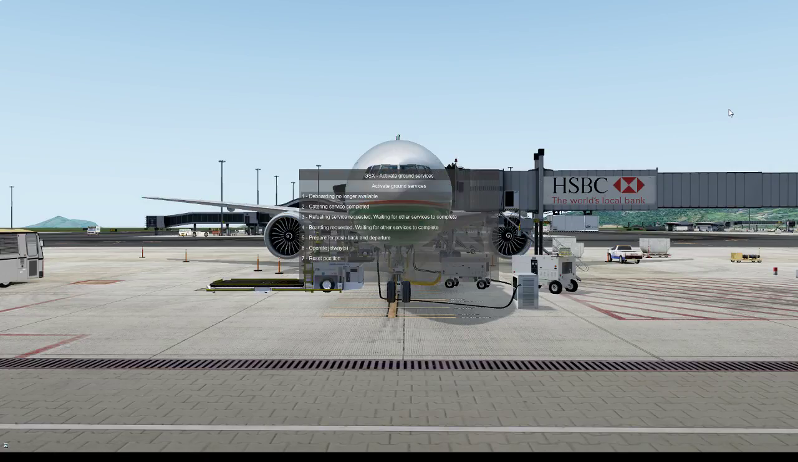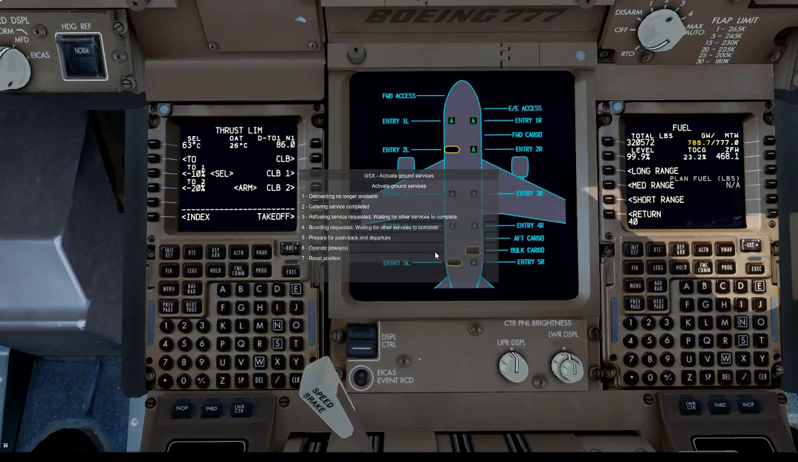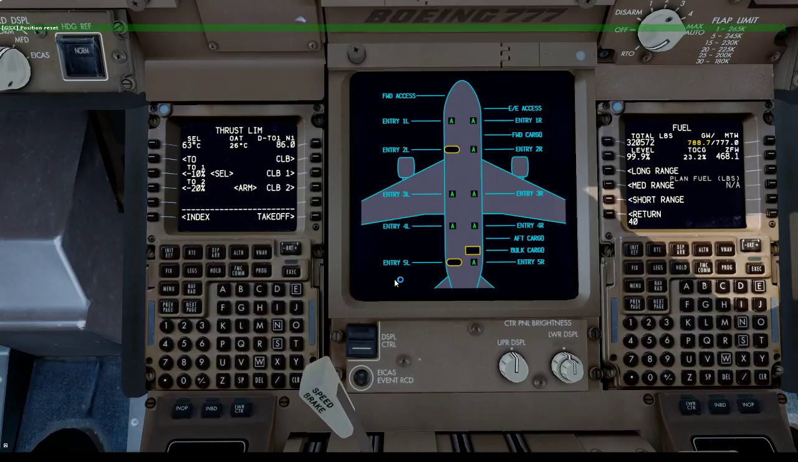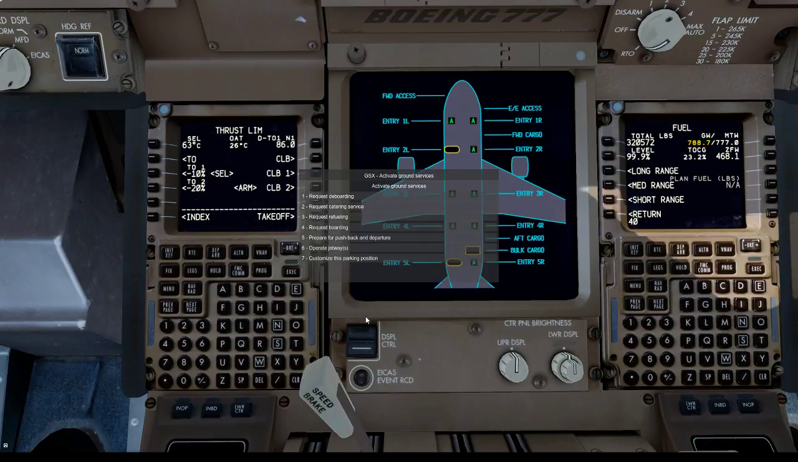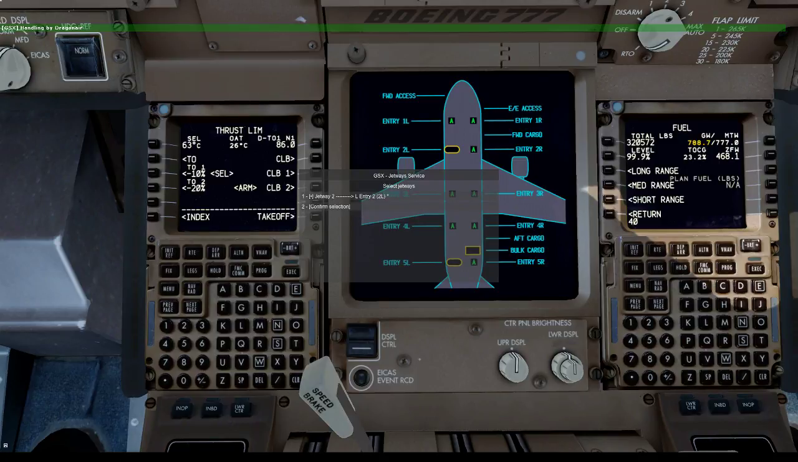Let's open up the GSX. I had to restart GSX, apparently it had a glitch as usual. Refueling number 3, and then packs 4.